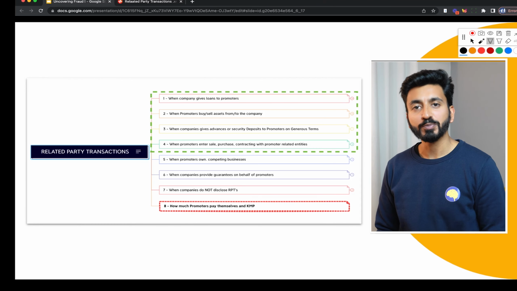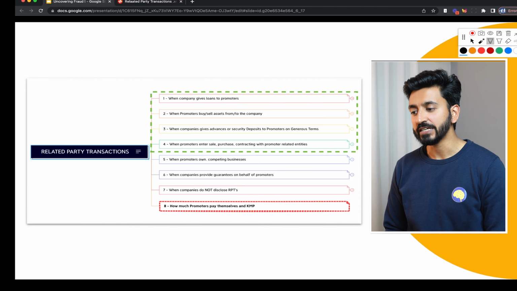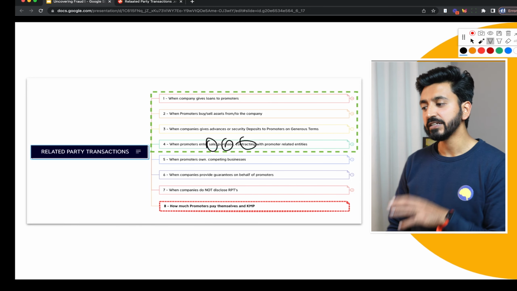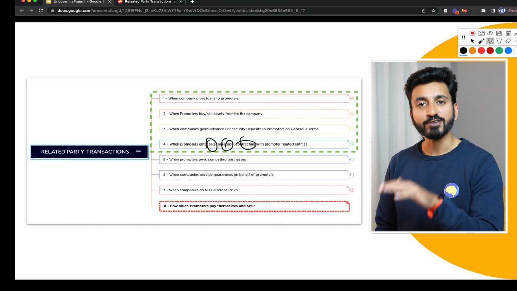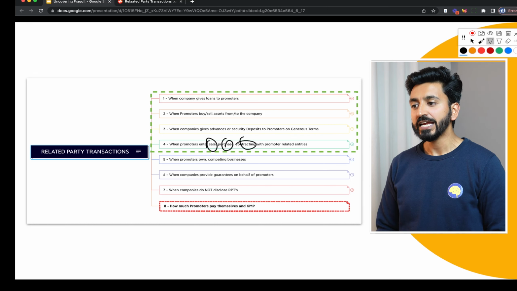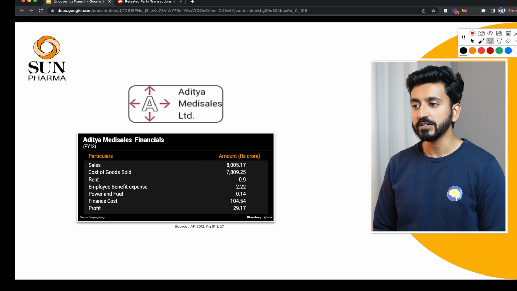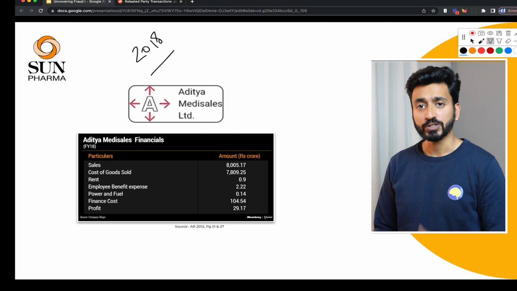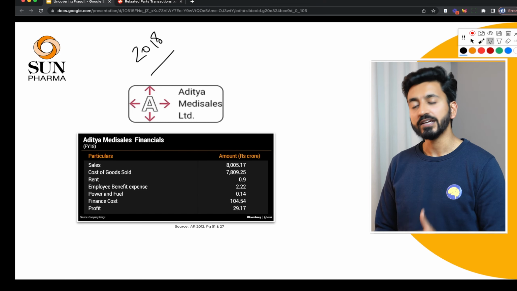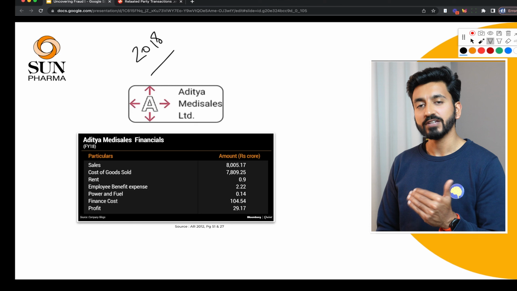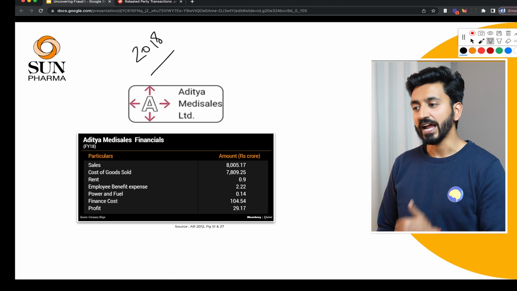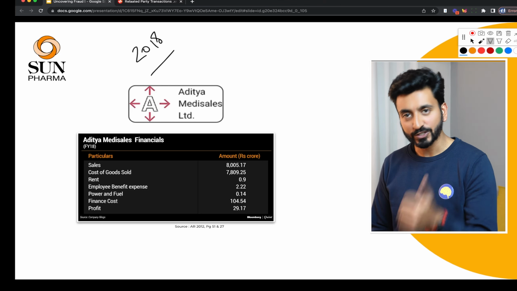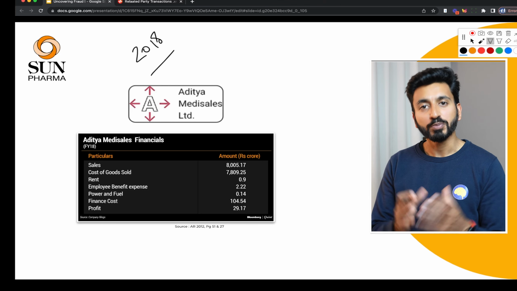The fourth type of RPT we're going to discuss now is when promoters enter a sale, purchase, or contracting type of agreement with promoter related entities. And this is where the Sun Pharma example comes in. Now, in 2018, Sun Pharma suddenly declared that they have a related party, Aditya Medisales, with which they've had significant related party transactions. And this really annoyed a lot of investors and stakeholders for two reasons. One is that Aditya Medisales, first of all, it's not as if this company appeared out of nowhere, right?